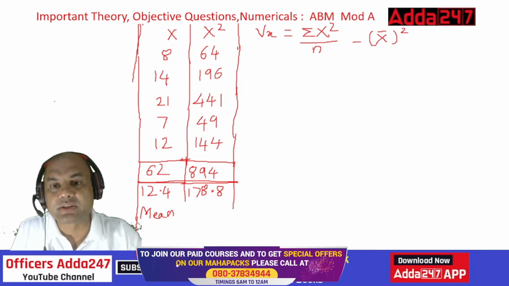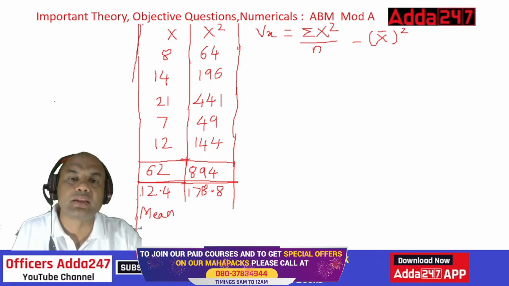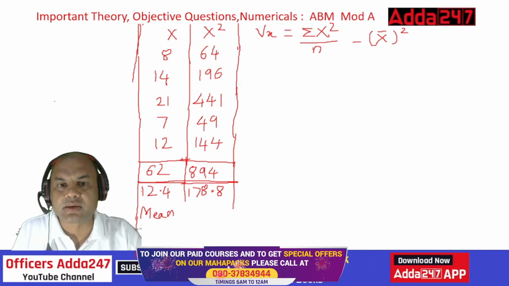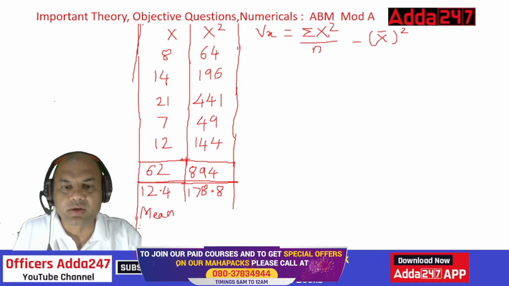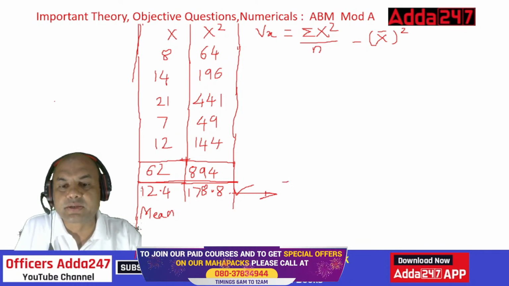Now what is variance of x square? Summation x square upon n. What did we find out over here? This is x square. This is the total. So this is summation x square. And upon n means what? Divide this 894 by these 5 numbers. So this answer which you have got is equal to summation x square upon n.